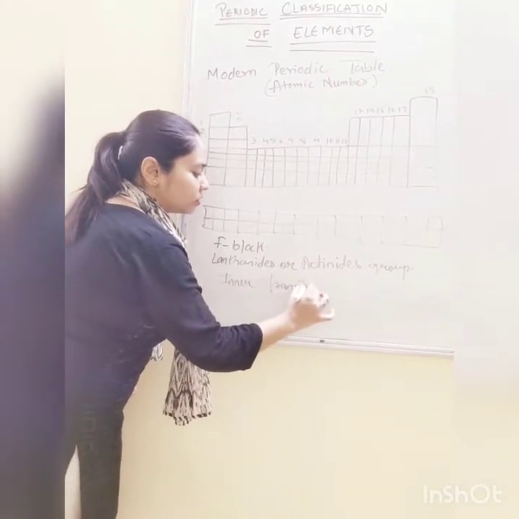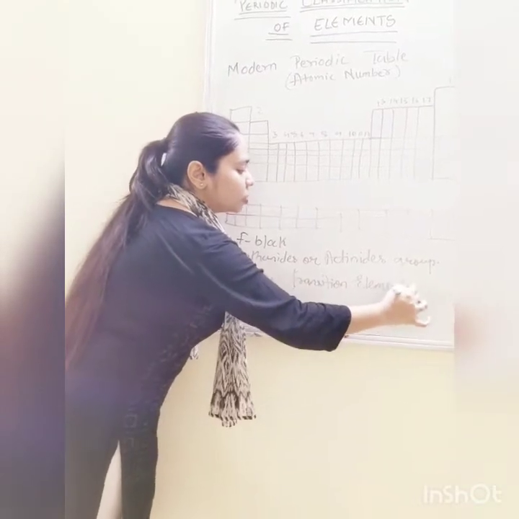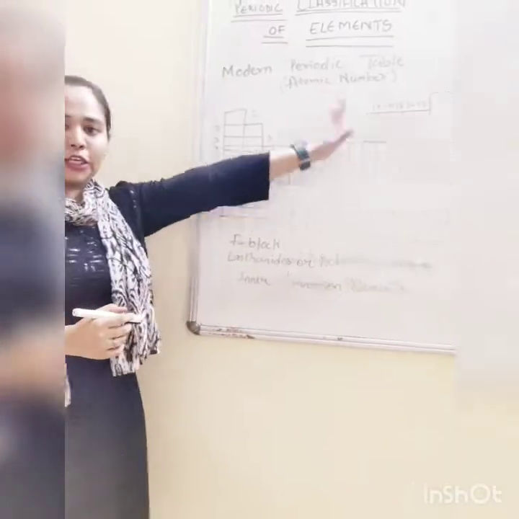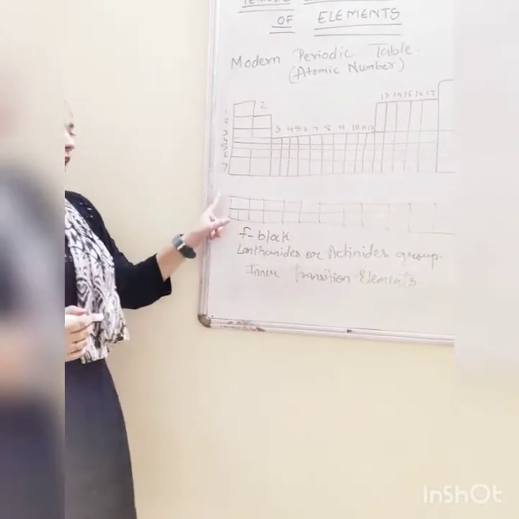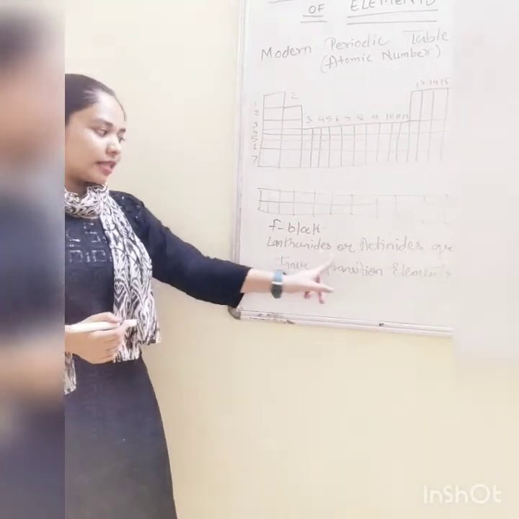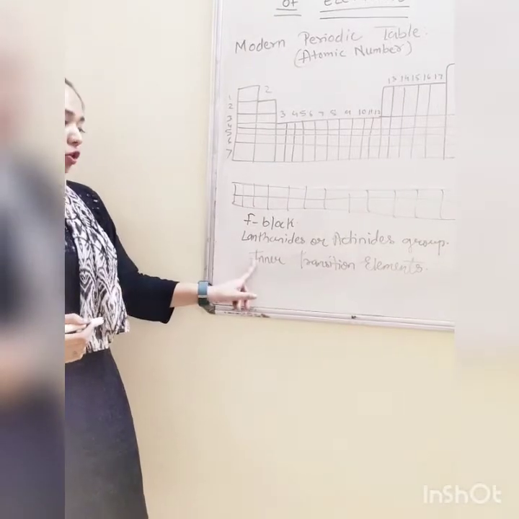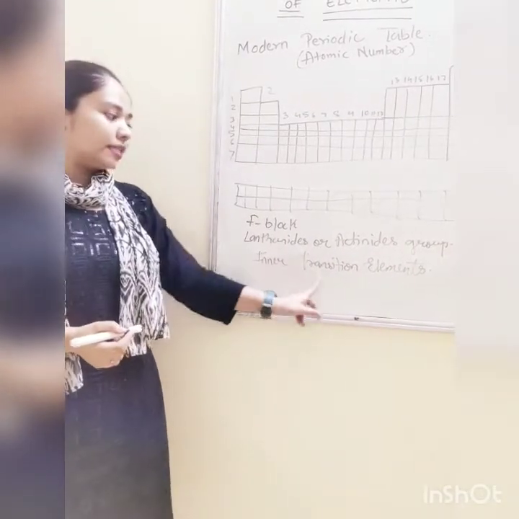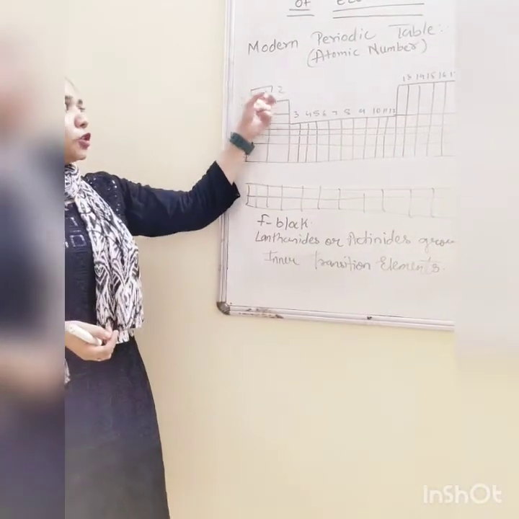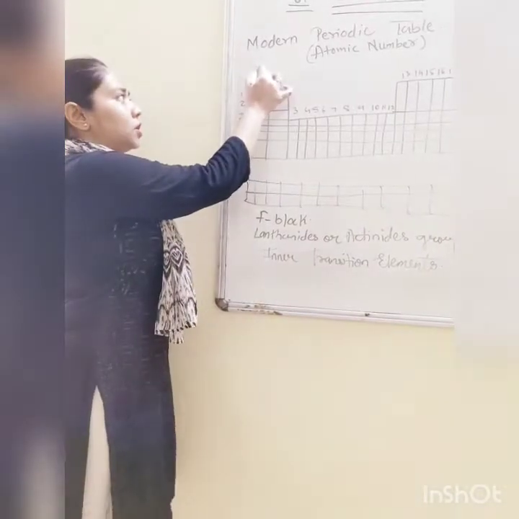transition elements. What is it known as? Inner transition elements. So remember, 7 periods, 18 groups. Along with that, we have 2 more rows known as F block. The first one is known as lanthanide series or actinide series, and they are known as inner transition elements.